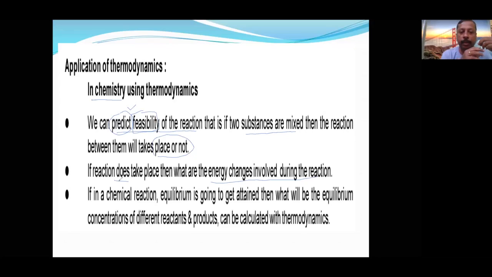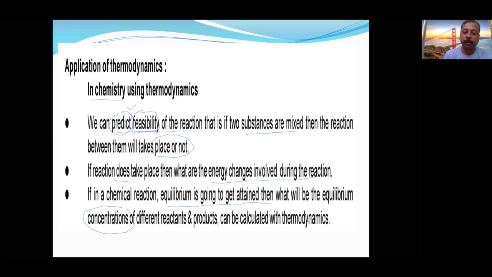If it is taking place, then what will be the energy required or released. If released, how much energy is released. If required, how much energy is required. Then, if a chemical reaction is going to attain equilibrium, we can also calculate the equilibrium concentration by using thermodynamics. These are the uses of thermodynamics in chemistry.